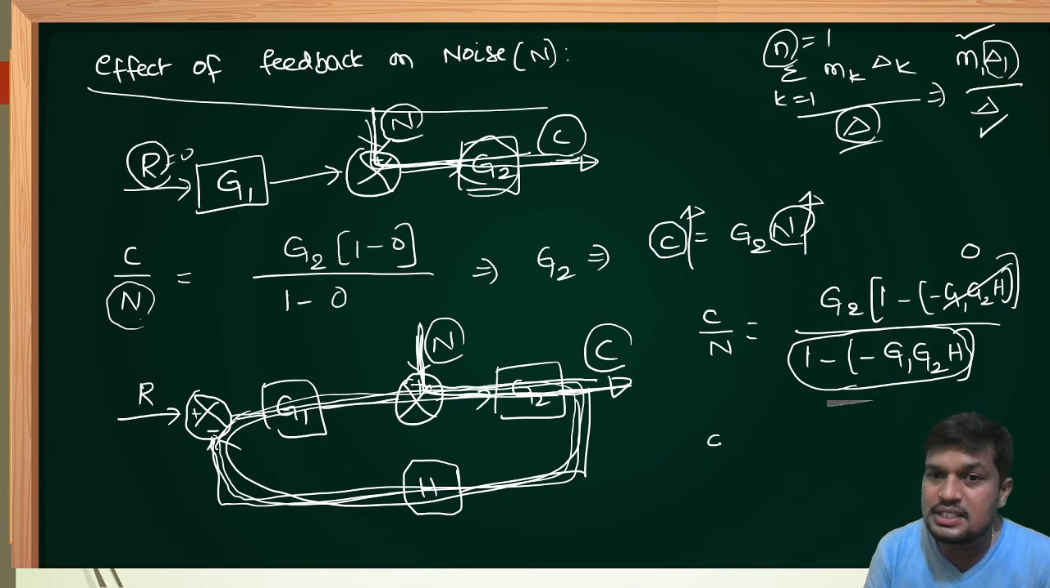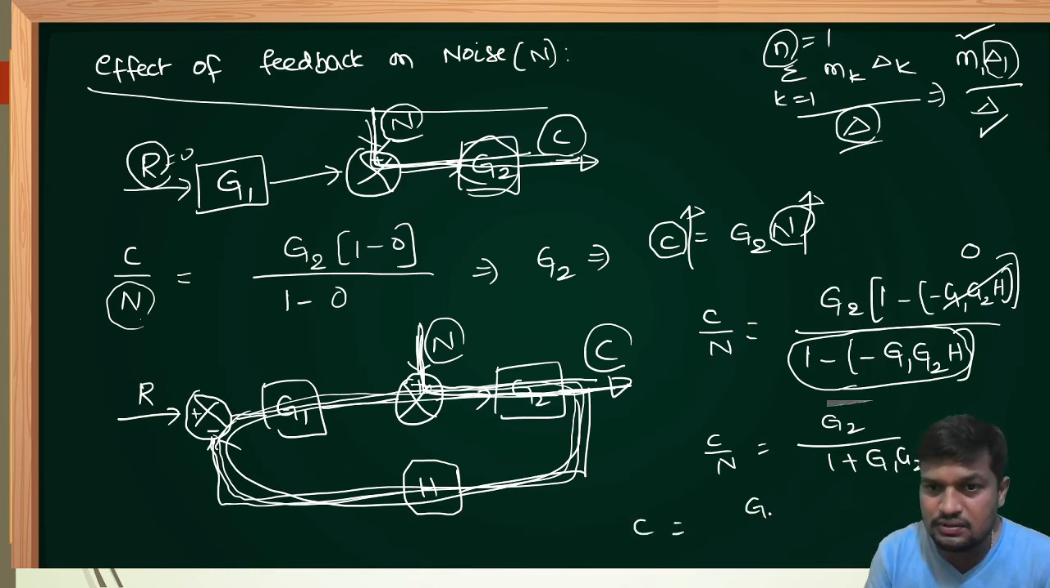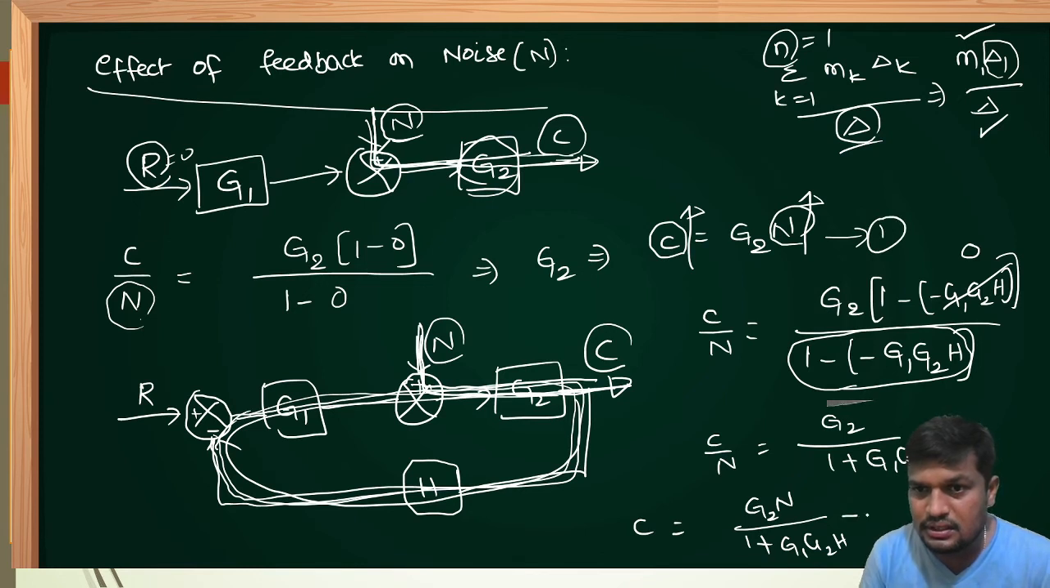Now, C by N is equal to G2 upon 1 plus G1 G2 into H. From this, C is equal to G2 N upon 1 plus G1 G2 H. This I am selecting as equation 1. This I am selecting as equation 2. In case of open loop system, output is G2 into N. In case of negative feedback system, output is G2 N by 1 plus G1 G2 H.